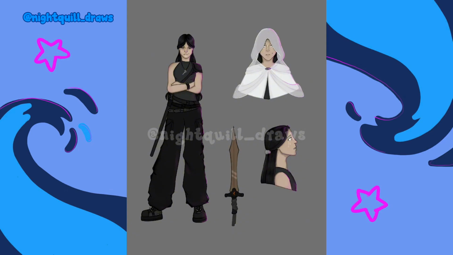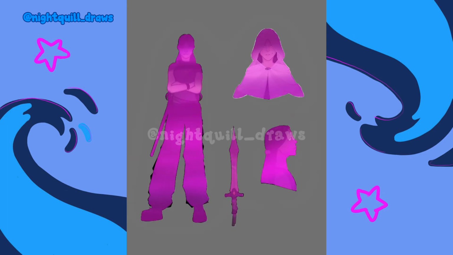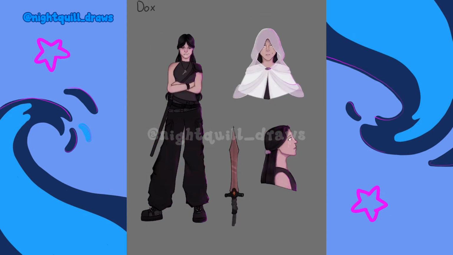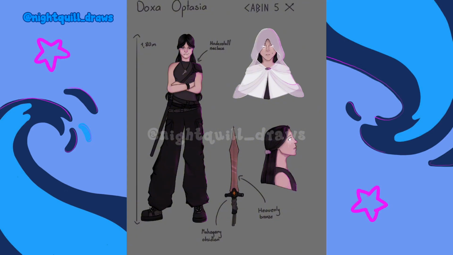And so I ended up with this, the character Doxa Optasia. Doxa means glory by the way, so you kind of see what I did there. And I wanted to make her be cursed as the next oracle, that in her prophecy, it said that she would see glory, and she is seeing glory, just the glory of other people.